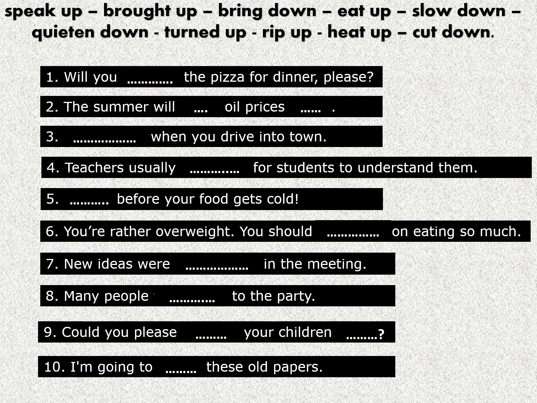So before you eat pizza, for example, that you've already prepared, what do you do? You heat it up. Yes, you put it in the stove and you heat it up. So will you heat up the pizza for dinner please? Number 2, the summer will oil prices. So in the summer we do not use a lot of petrol. That's why the prices, what do the prices do? They go down. So the summer will bring oil prices down.